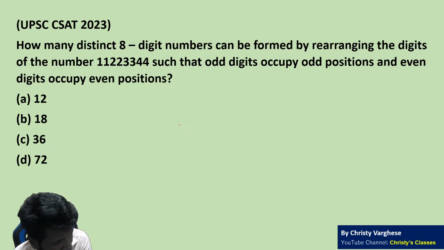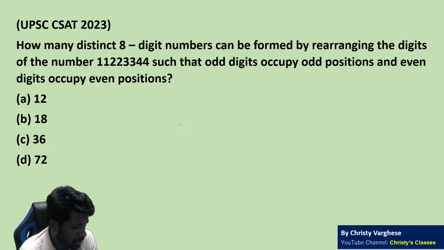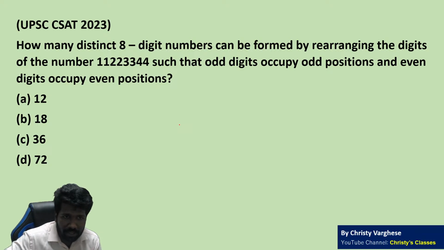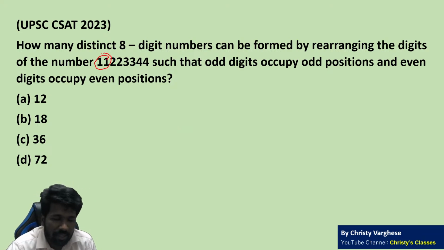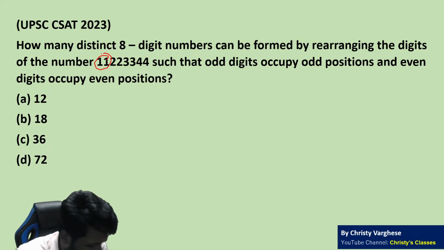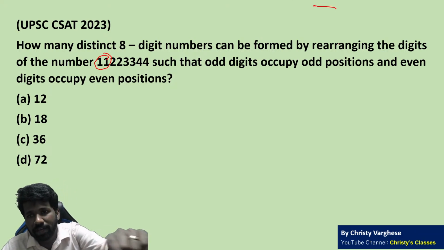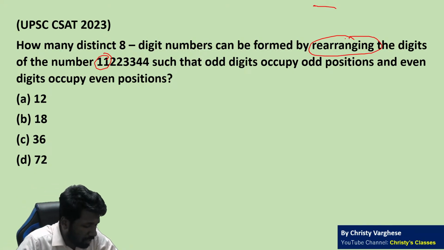Repetition allowed or not, in rearrangement, the numbers available are what you have to use. So it is clear now that only those numbers can be used. Repetition means if numbers are repeated in the set, for example, here 1 is 2 times, then 1 can be used 2 times, but 1 cannot be used more than 2 times. So generally repetition is not allowed. It is not like 1 can be used infinitely many times or in all positions. No, because we are not asked to pick numbers from somewhere. We are only asked to rearrange the numbers or digits.